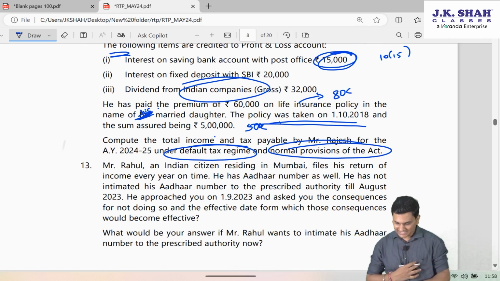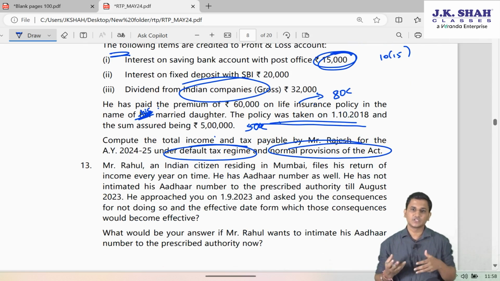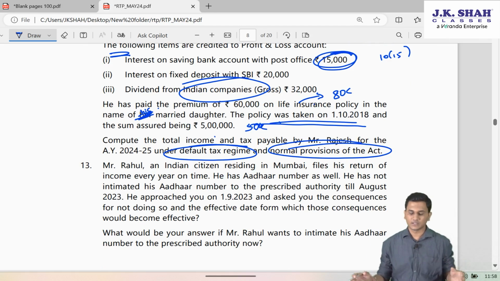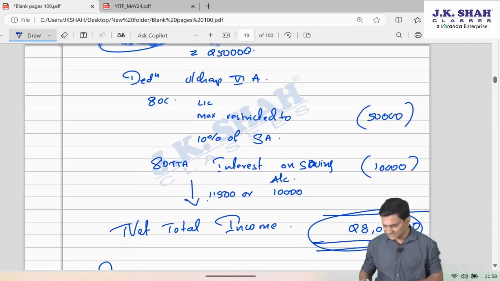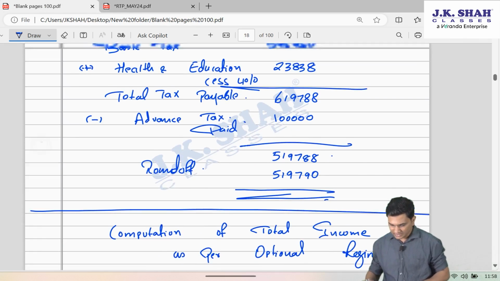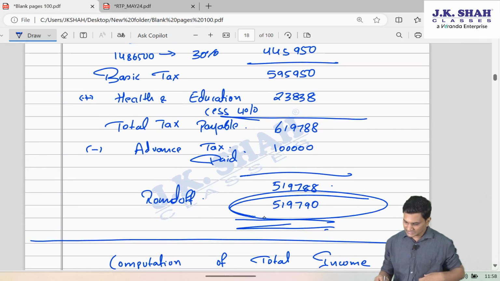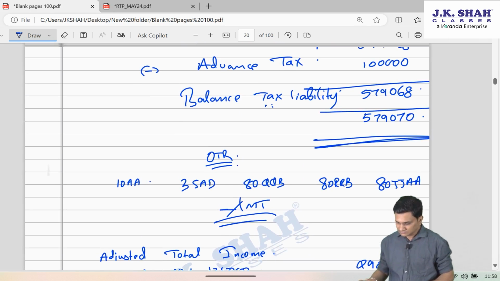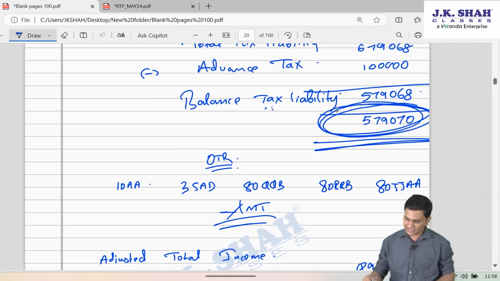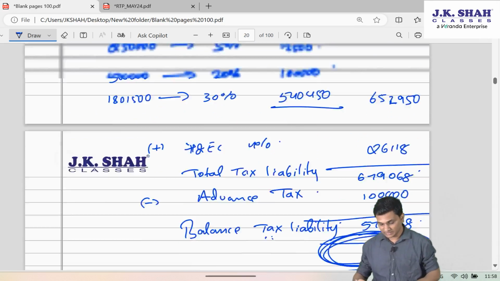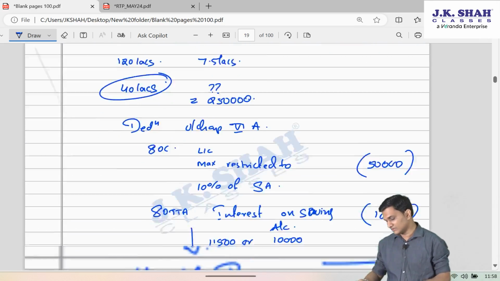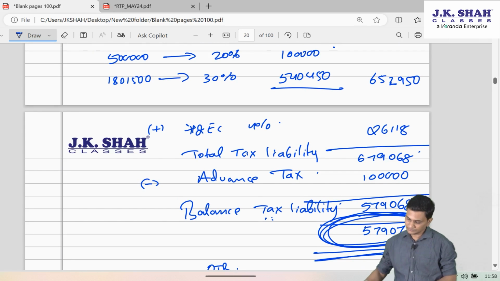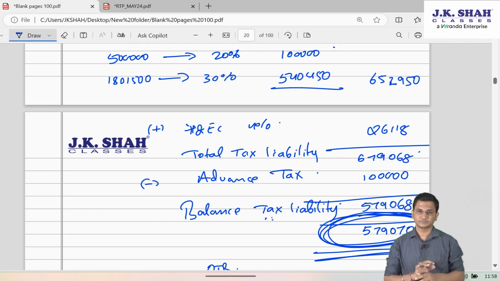And since the question is actually not asking our advice that whether he should go under default regime or whether he should go under optional tax regime, we will not comment on that. But if they would have asked our advice, then actually which one is better you can see. In default regime, his total tax liability, balance tax liability comes 519,790. Whereas here it comes 579,070. So 519 or 579. Sir, obviously default tax regime is better for him. Clear?